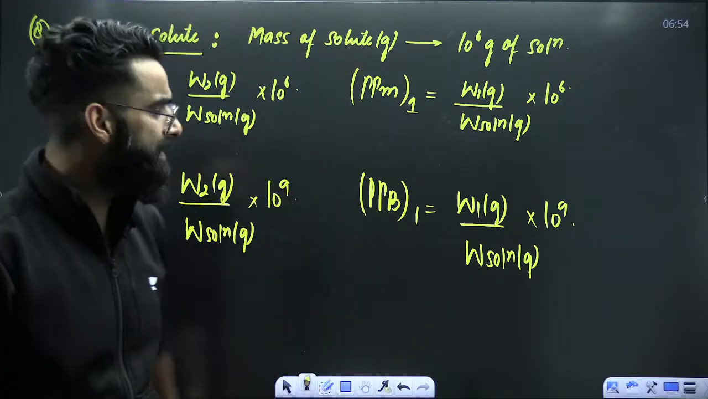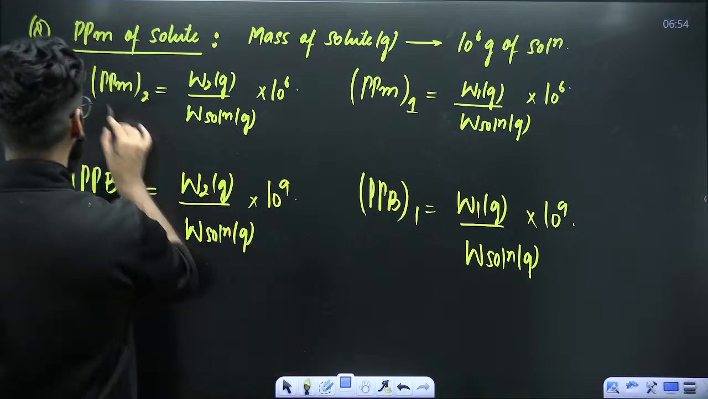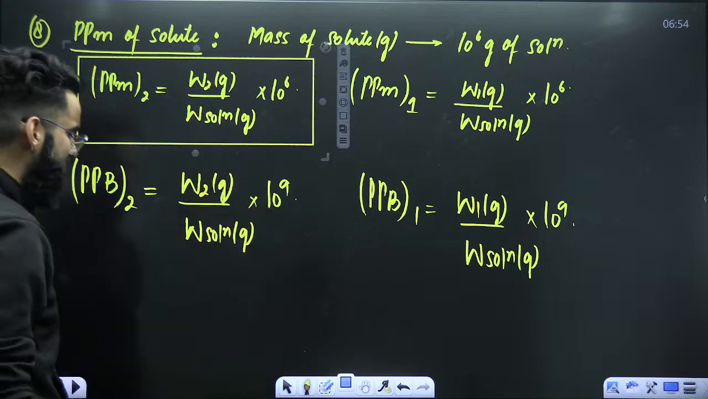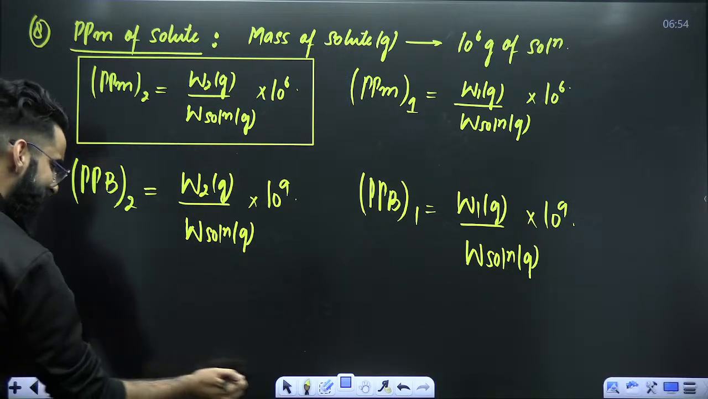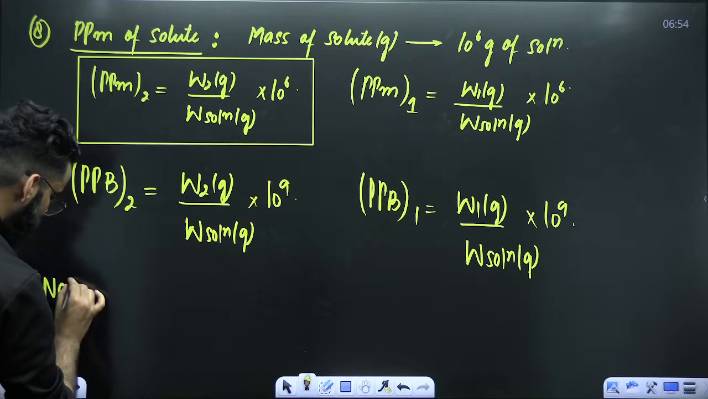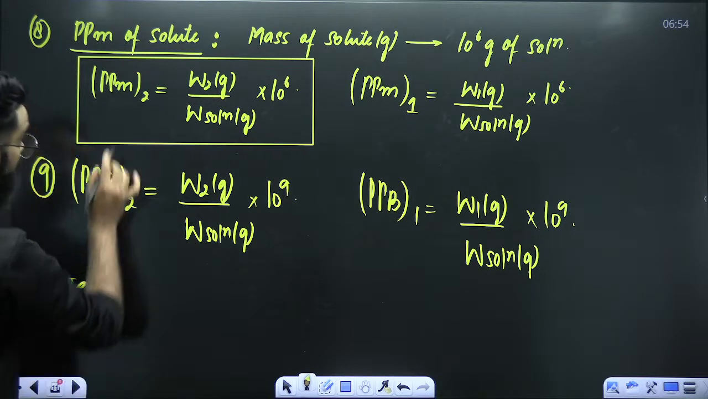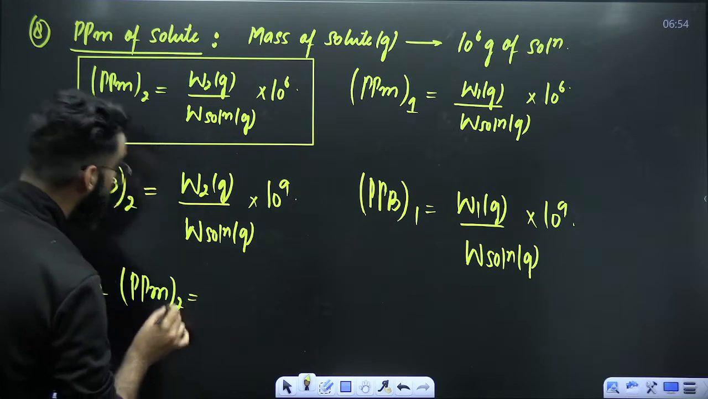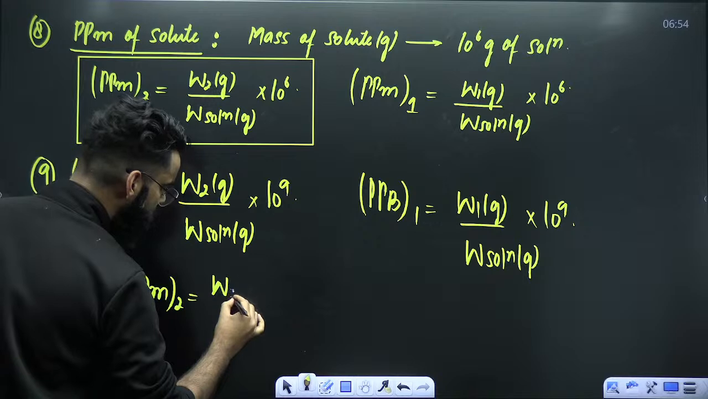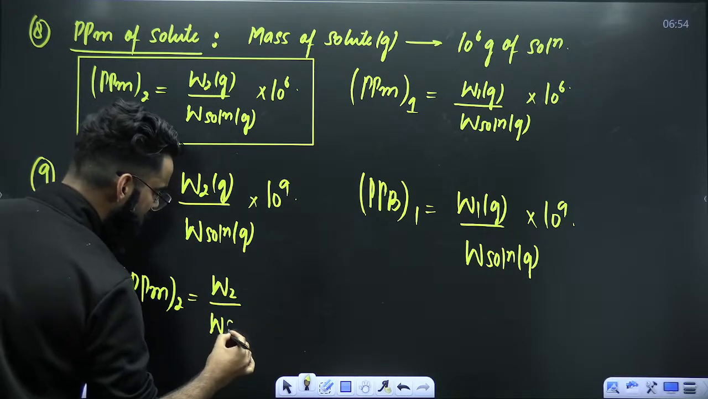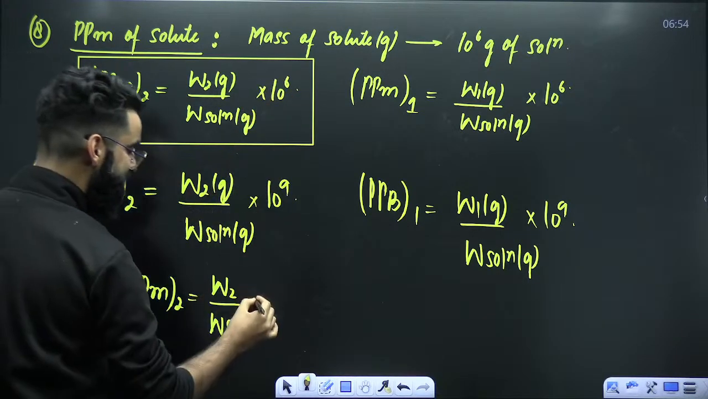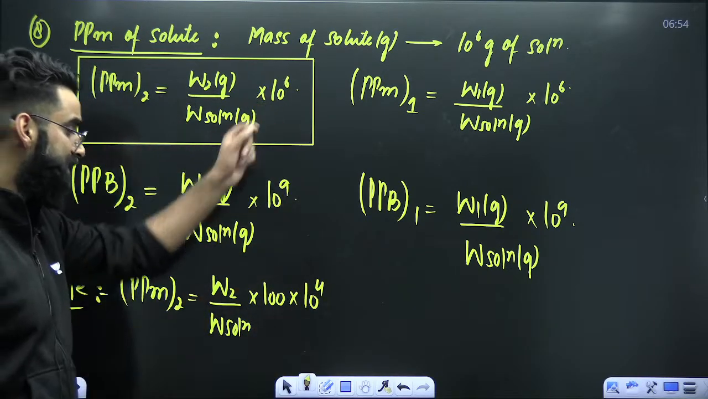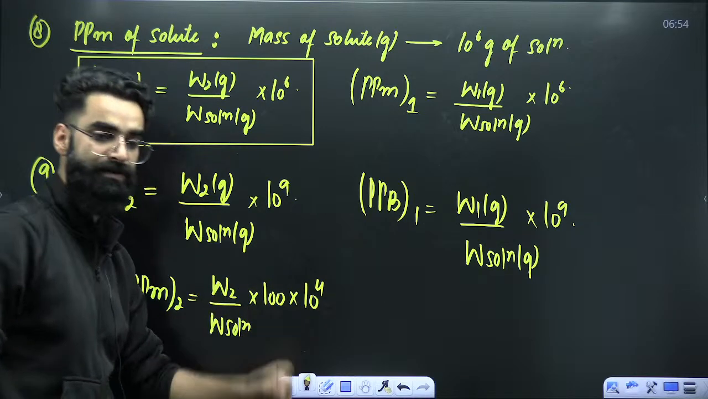Perfect. Now, dear students, try to understand and analyze one more thing. Look at this particular result. ppm of solute is equal to this, right? Can I write it like this as well? Parts per million of solute is equal to mass of solute, I'm writing as such, divided by mass of solution, I'm writing as such. 10 raised power 6 I'm breaking as 100 multiplied by 10 raised power 4. I broke this 10 raised power 6 into 100 into 10 raised power 4.